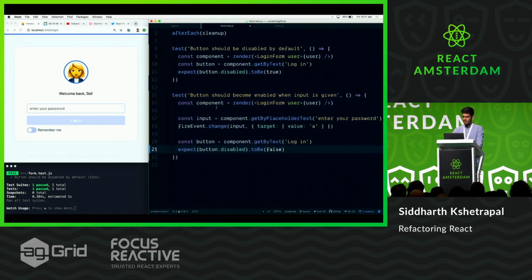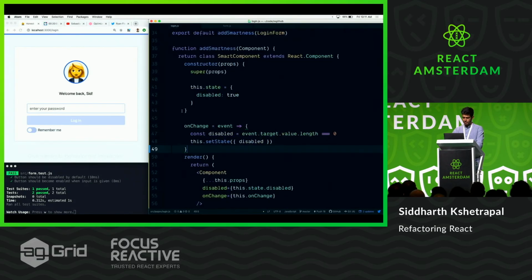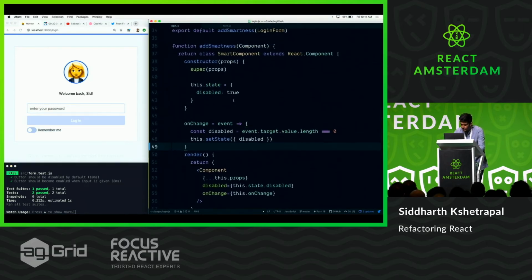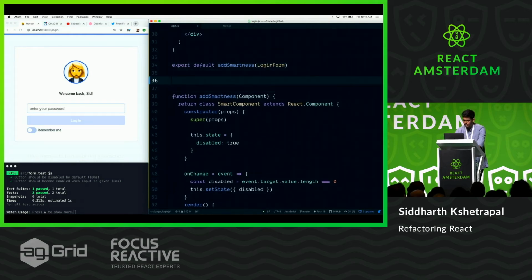And then my next test renders the component again and says, fire an event on this input and just add some value, like add A. And then when you look at the button, it should not be disabled anymore. Basically just this behavior. Cool, so now that we magically have tests which are passing, let's convert this into a hook. OK, so the hook should look like this. It's called useSmartness,